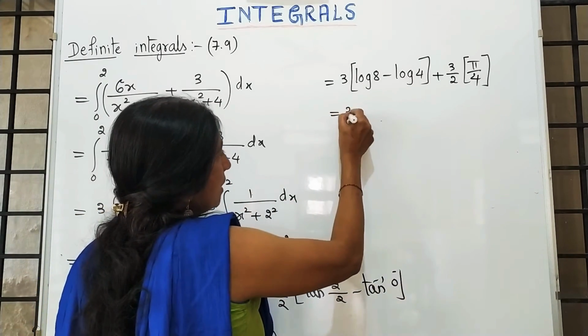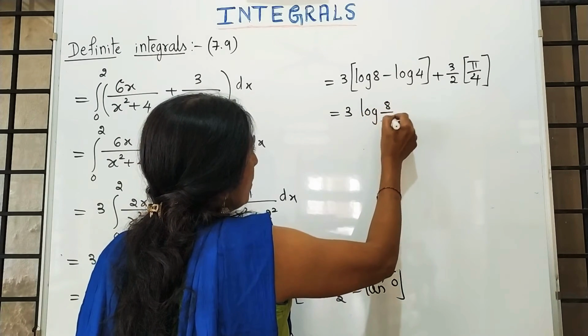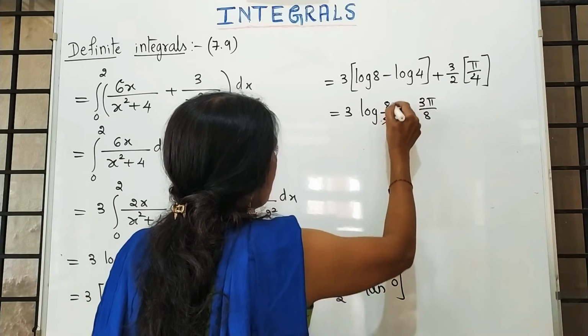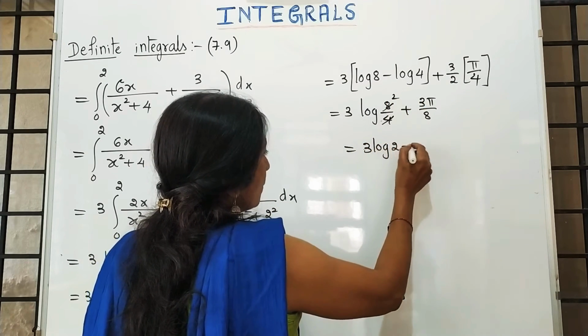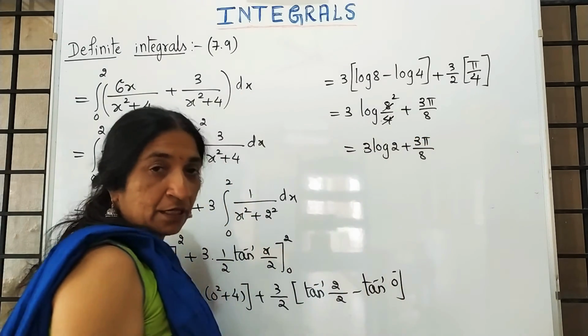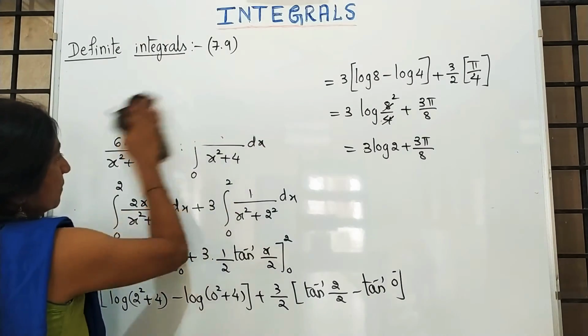It is 3 log m minus log n, which is log m upon n, plus 3 pi by 8. It is 3 log 2 plus 3 pi by 8. Is it clear or what? Yes. Moving to the next question.